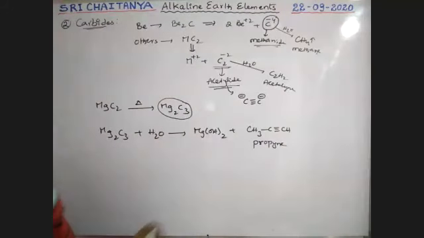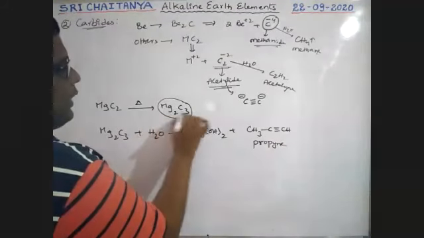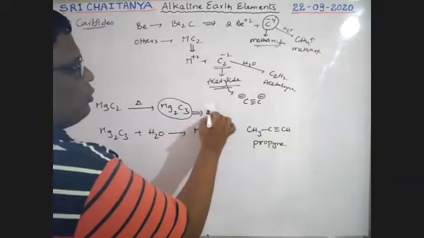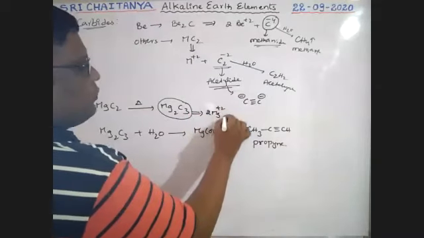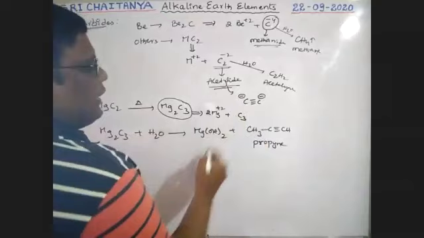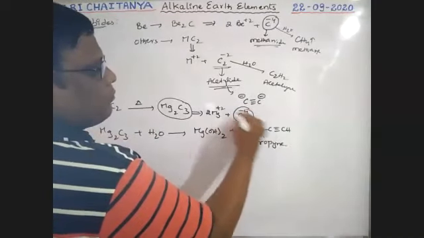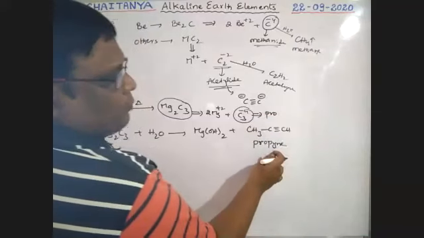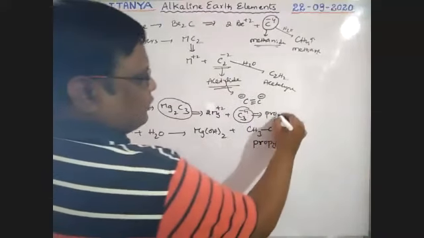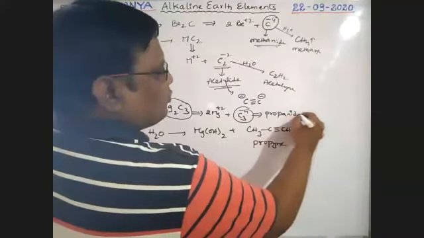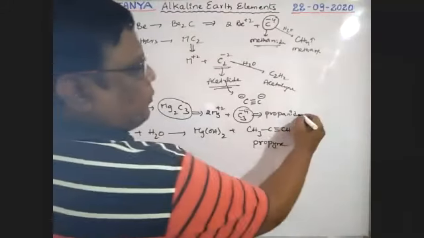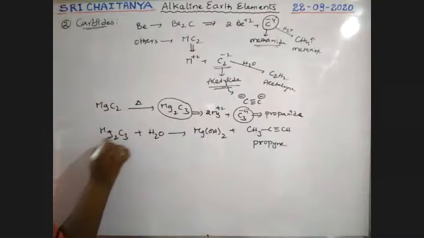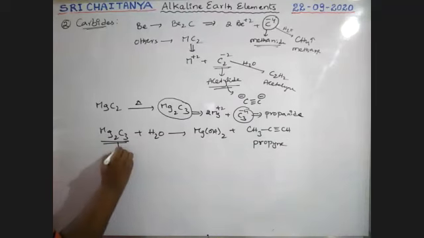So that is why this carbide, boys, Mg2C3, which is Mg2+ and C3 4-, is called propanite. Propane is the formed product. That is why this carbide is called propanite. So Mg2C3 is commonly called propanite.